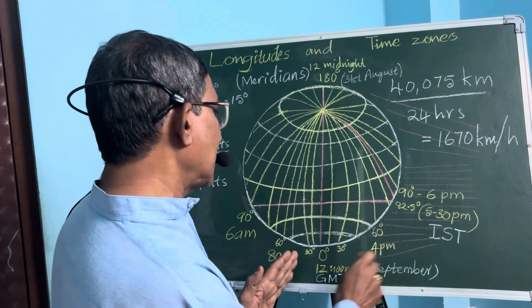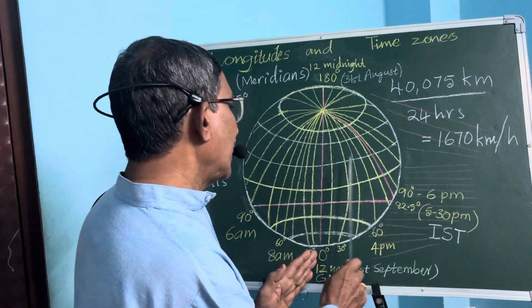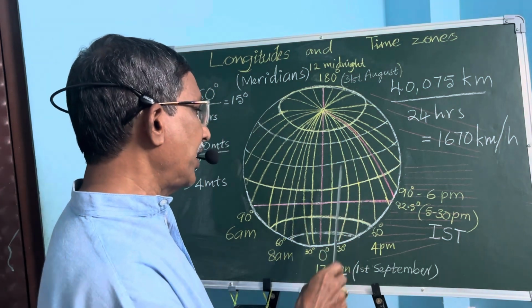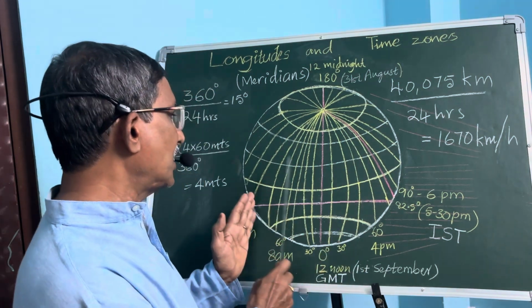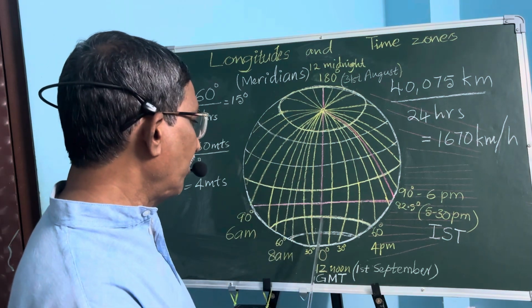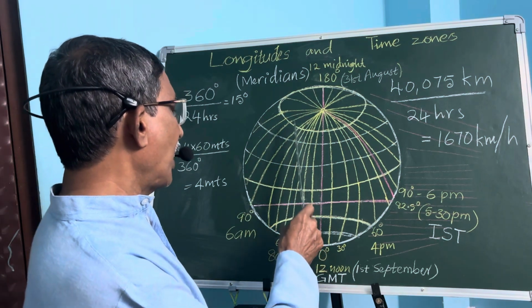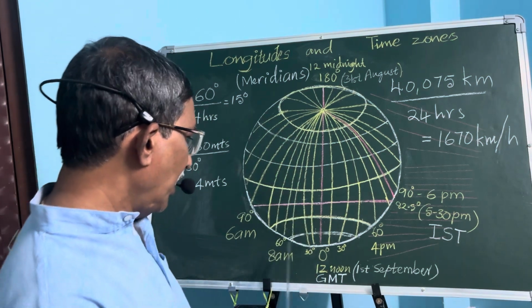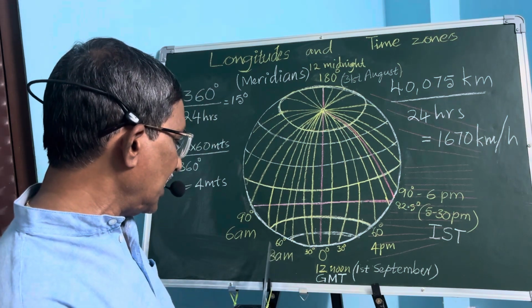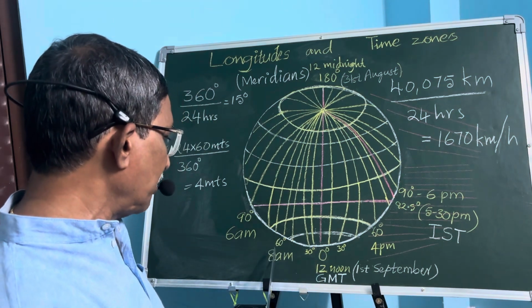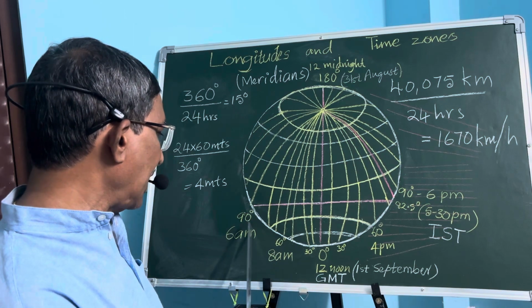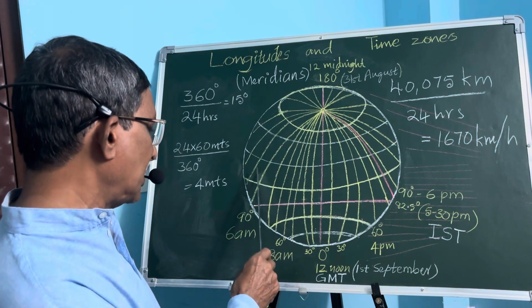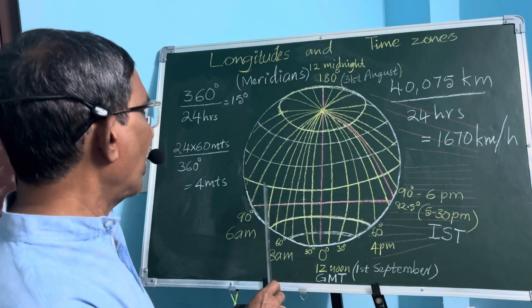So all these regions that are east of the Greenwich Mean Time are mostly Asian and African countries, and all the regions that are west of the Greenwich Mean Time are American countries, North America and South America. So it is 8 a.m. at 60 degrees, that is behind the Greenwich Mean Time, and 6 a.m. at 90 degrees. Most of the regions in USA and South Africa fall under this region.